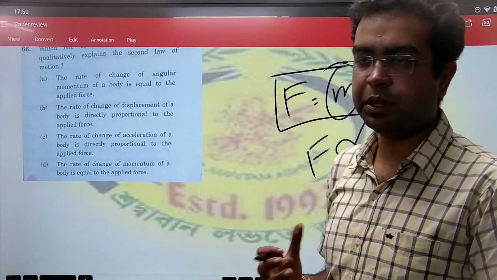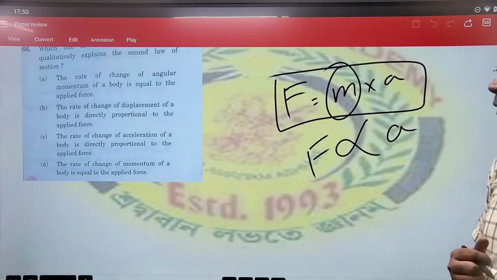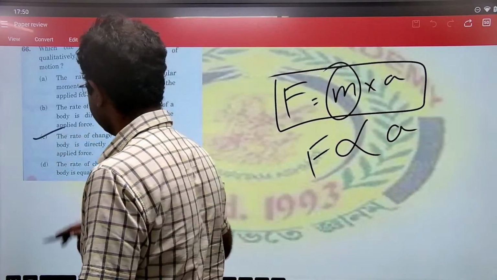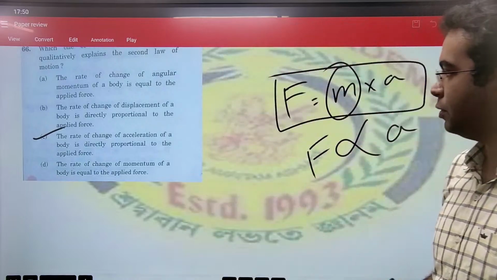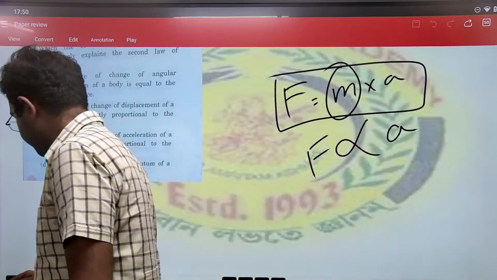This is a simple law of mathematics, and this has been discussed in the class. So the correct option for this is option C. The rate of change of acceleration of the body is directly proportional to the applied force.